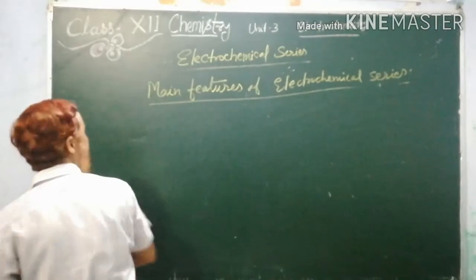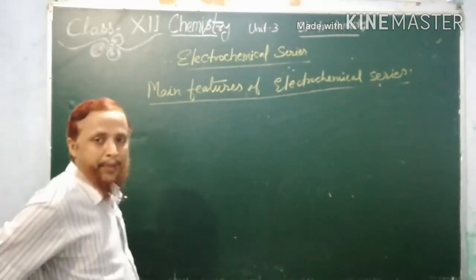So, the main features of the electrochemical series.